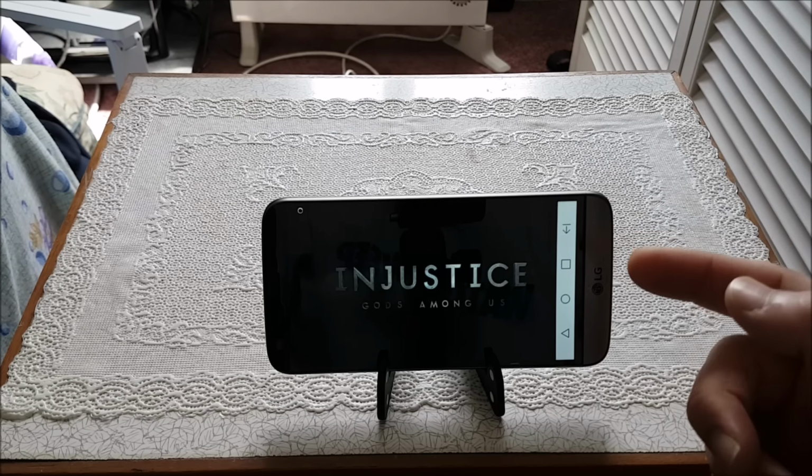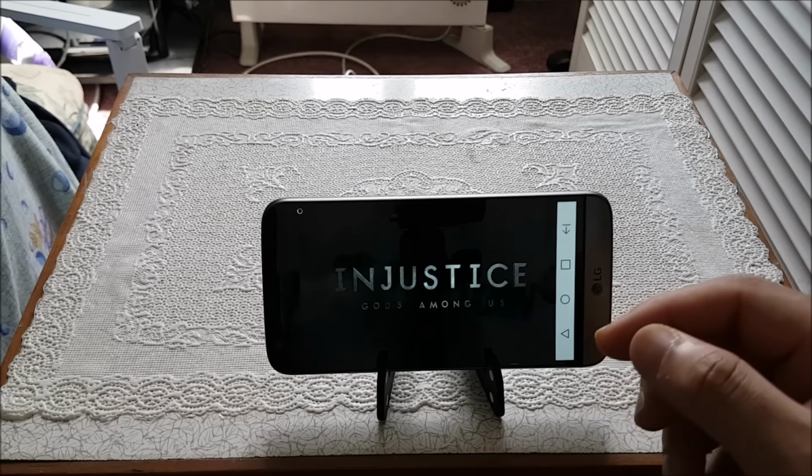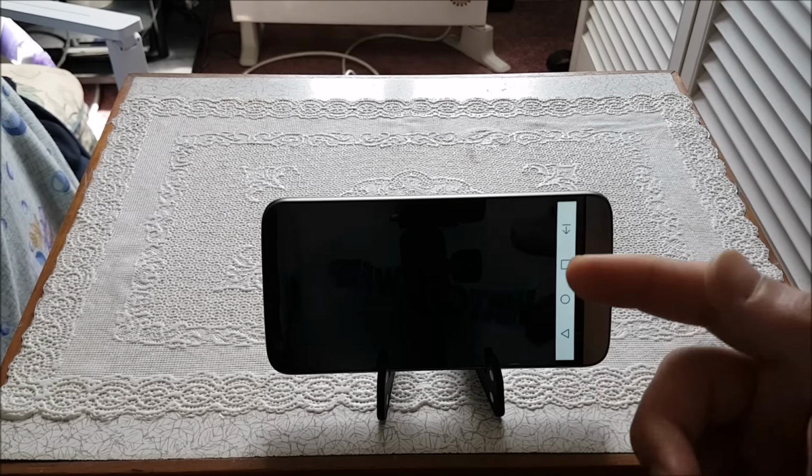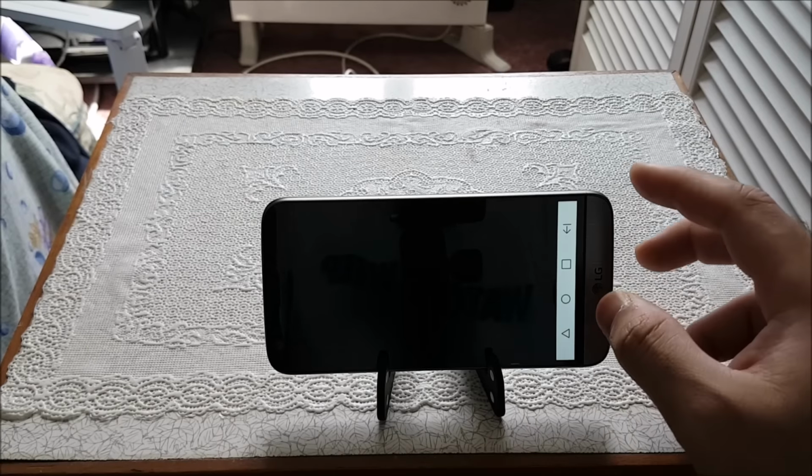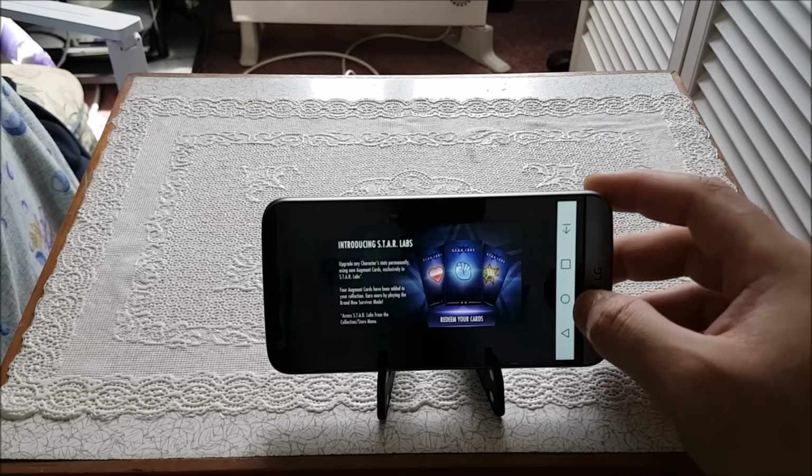I tell you what, the speaker on this phone is very loud. I wanted to do a separate video, but I think when I do my gaming video, I'll show you guys how loud the speaker on this phone is. Okay, so we'll leave it here for now guys,